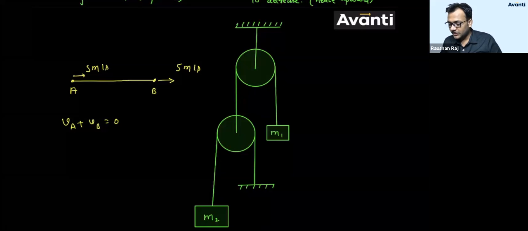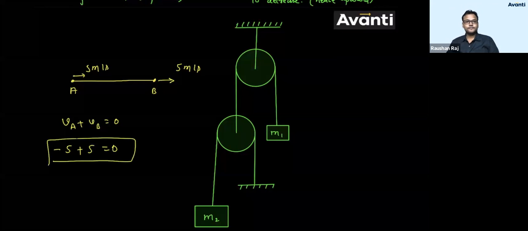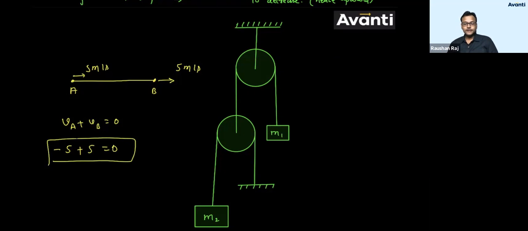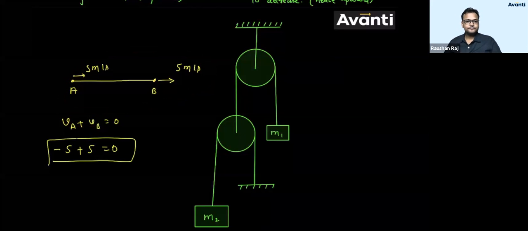So if I talk about VA, this velocity will try to decrease the length AB. So what will I write? -5 plus velocity of B. This velocity, 5 meter per second towards right, will try to increase the length AB. So I write 5. Guys, am I not getting 0 value? मिला कि नहीं मिला 0? देखो, -5 plus 5.